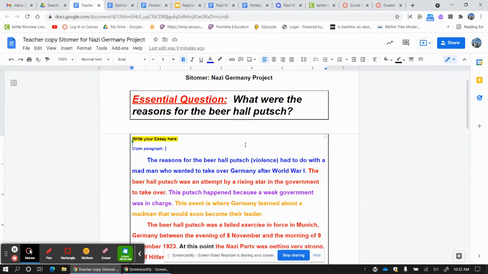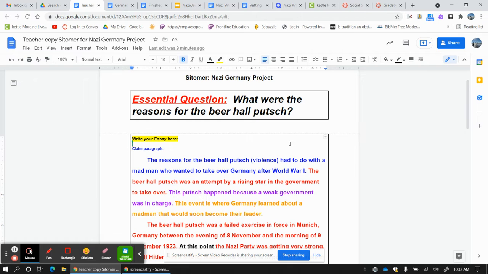As you know, the first thing you do for the claim sentence, because we need a full blue sentence, is turn this question, my essential question, what were the reasons for the Beer Hall Putsch, into a statement. But I'm going to play with it and add a little bit more onto it, because this sentence is going to be the summary of my entire paper. So I need it to make sense and make the reader want to keep reading. So here I go.